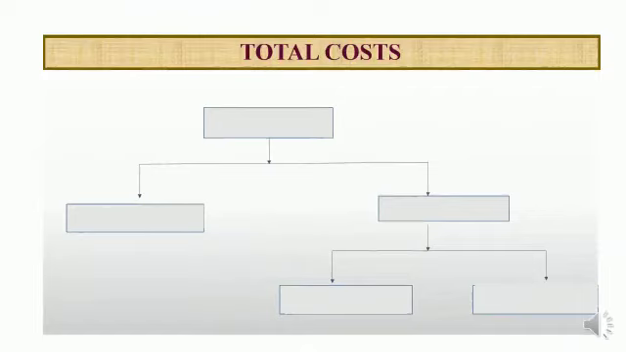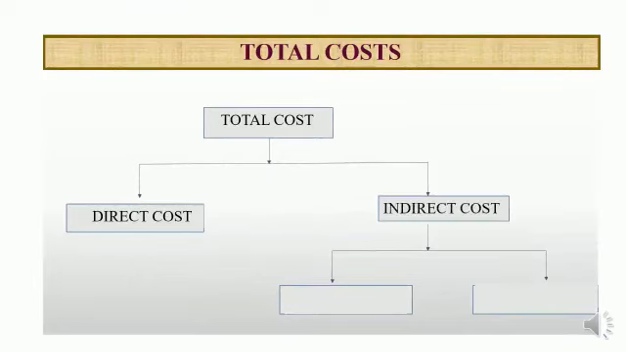Time cost trade-off analysis consisting of total cost. Total cost can be divided into direct cost and indirect cost. Indirect cost can again be divided into outage loss and overheads.